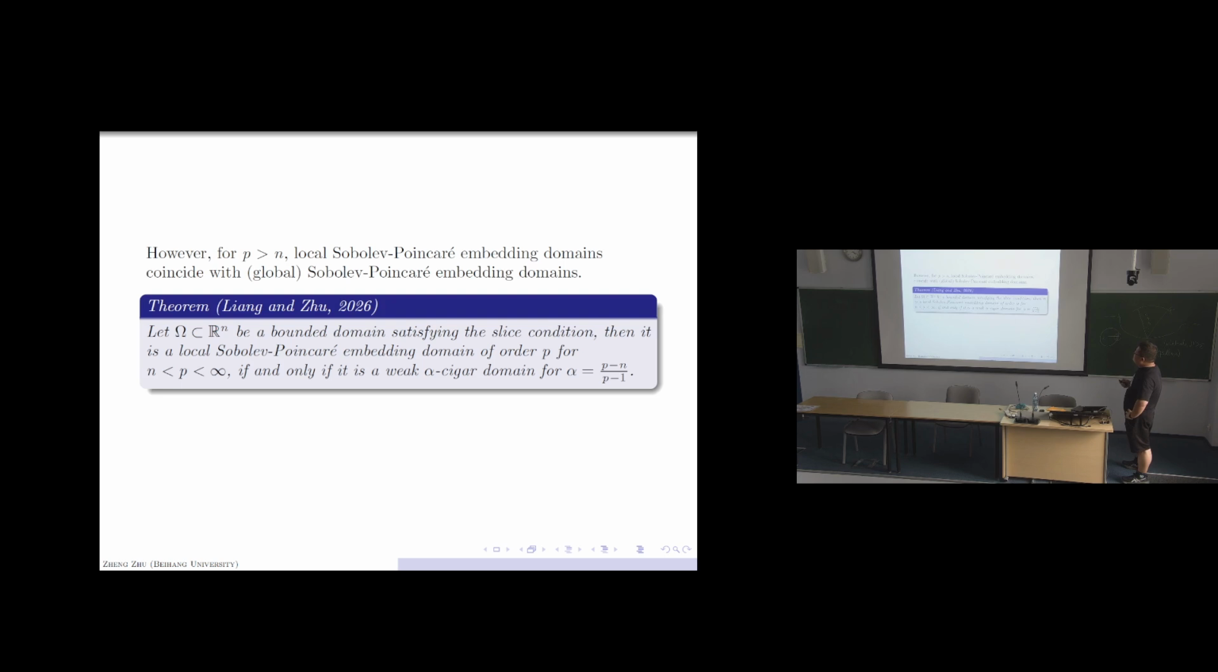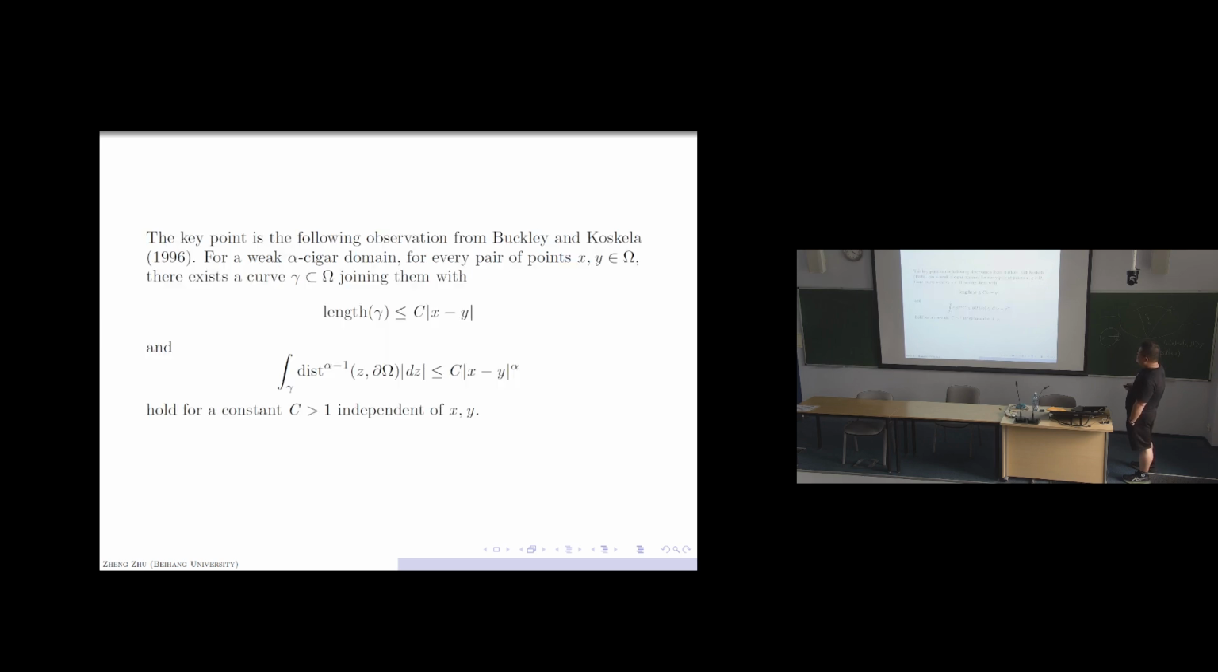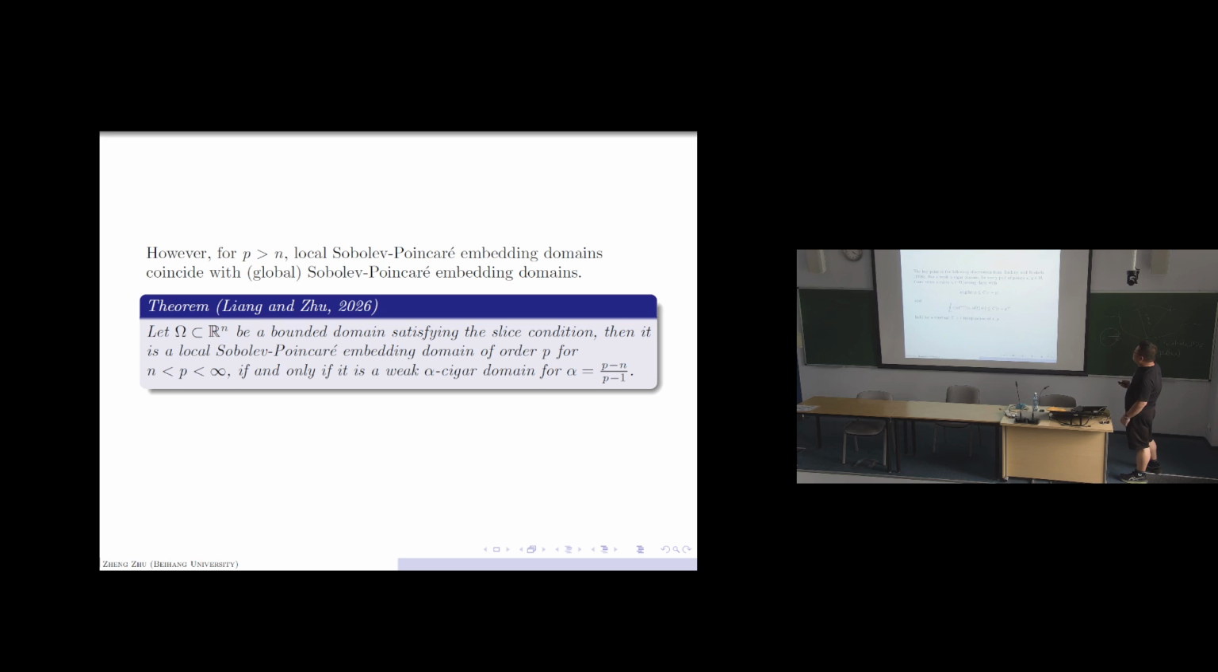Okay, but for P larger than n, one can show that a local Sobolev-Poincare embedding domain coincides with a global Sobolev-Poincare embedding domain. What we proved is that omega is a local Sobolev-Poincare embedding domain for all P larger than n if and only if it is a weak alpha sigma domain. The essential key point is a simple observation from Barlow and Koskela that for a weak alpha sigma domain, it must be quasi-convex, and one can choose a quasi-convex geodesic to satisfy this inequality. So that's the only story for P larger than n. There's not so much meat in this result.